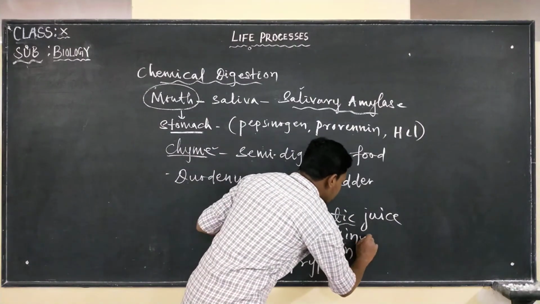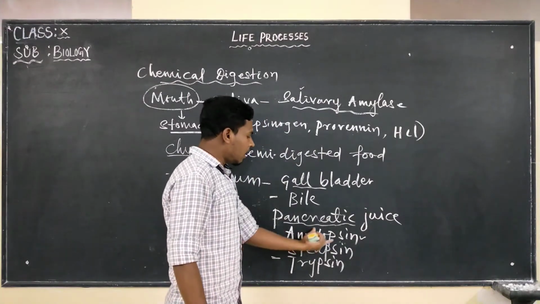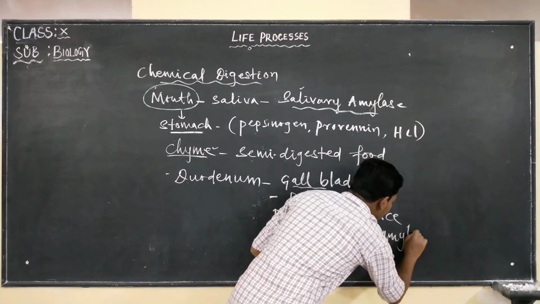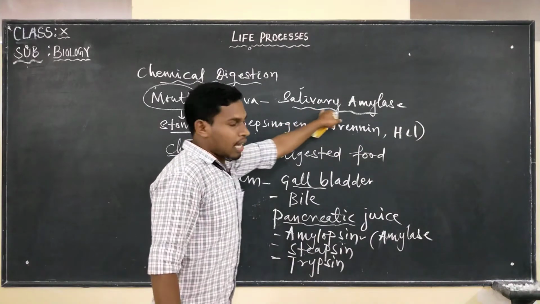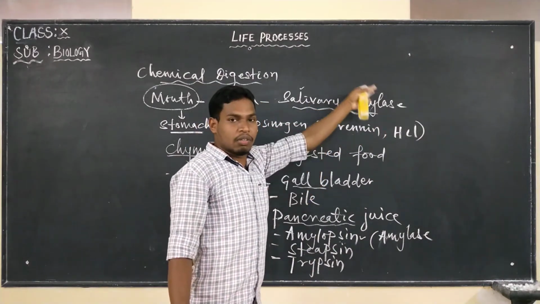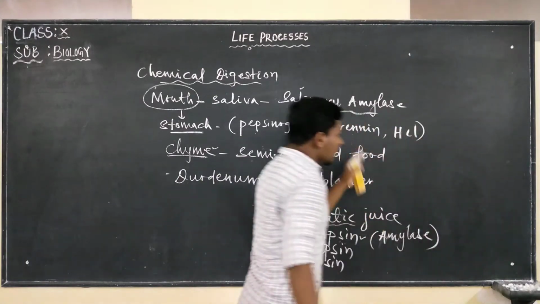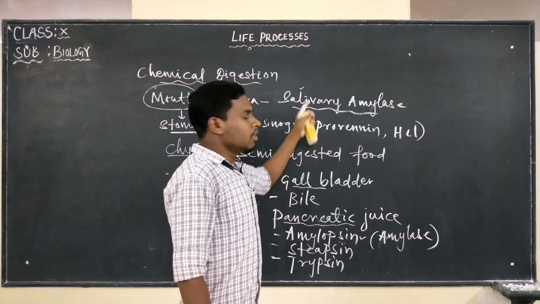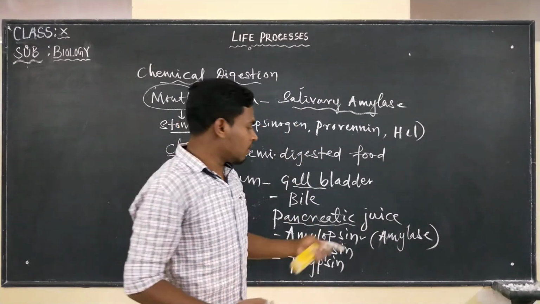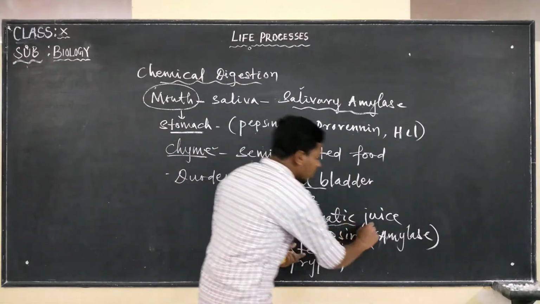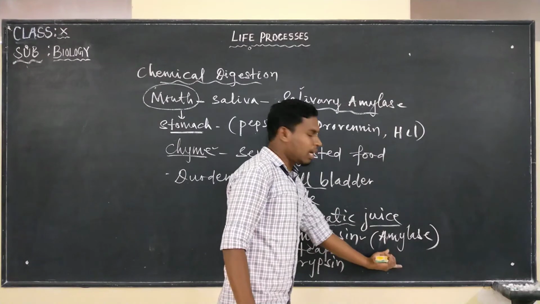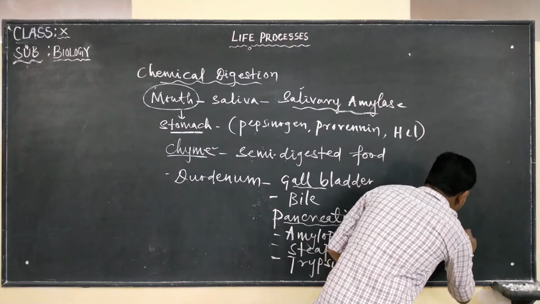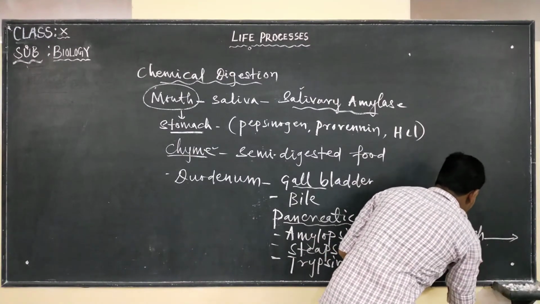So amylopsin's function is what? Amylopsin means it is pancreatic amylase. Here we saw that salivary amylase is going to convert the starch into maltose. The extra starch which is not digested in the mouth is going to get digested in the small intestine, and this secretion is poured into the small intestine. So this amylase is going to convert the extra starch present in the small intestine. So again, starch is going to get converted into maltose.